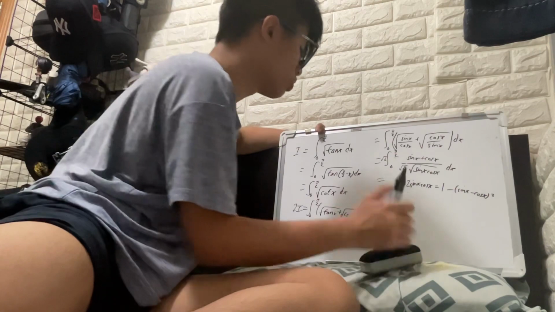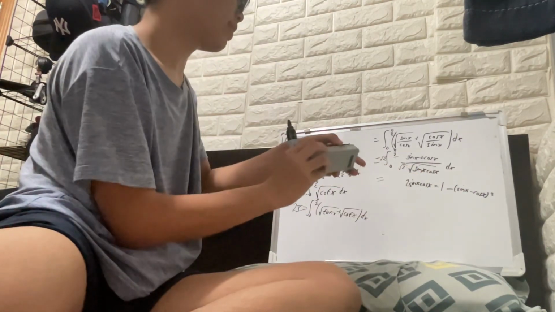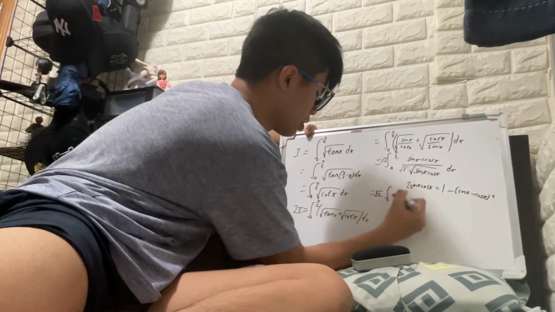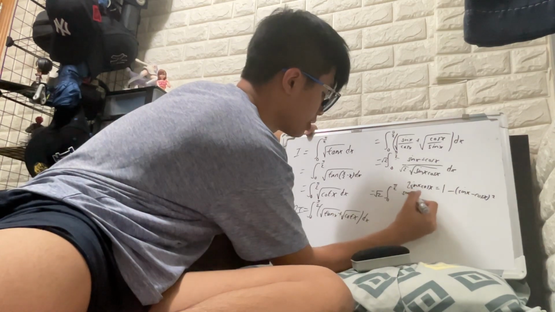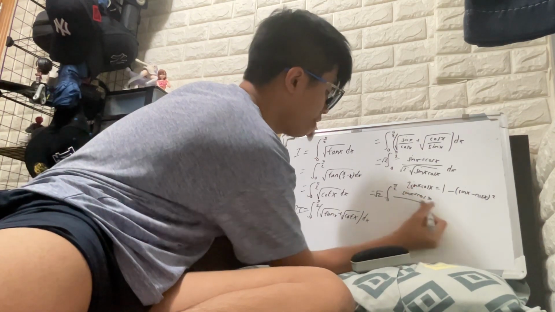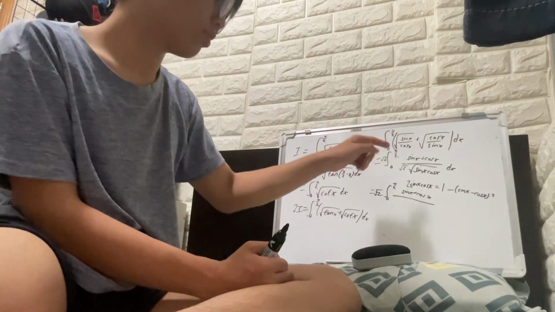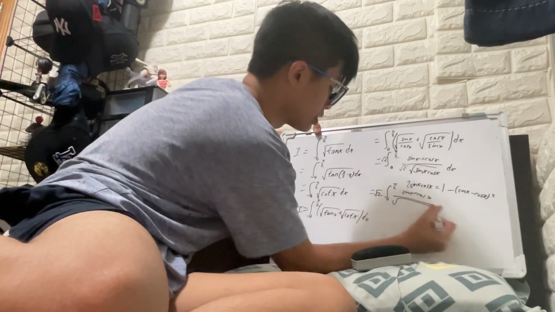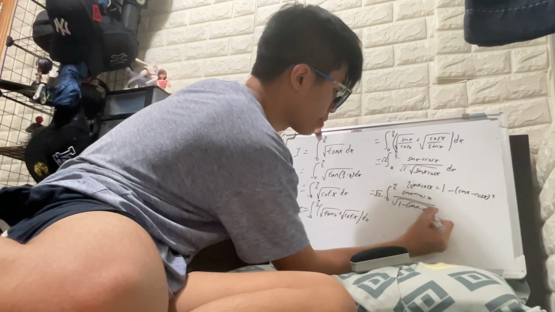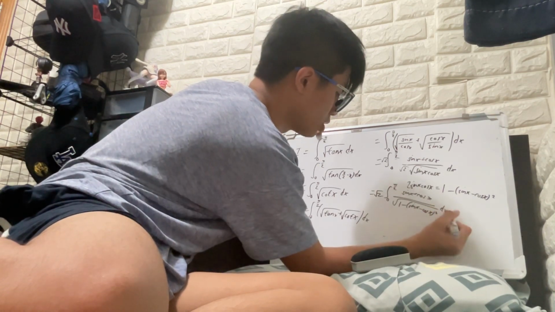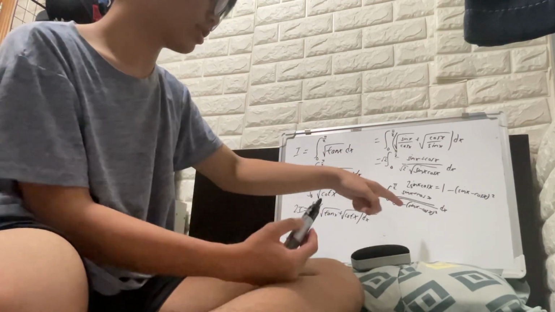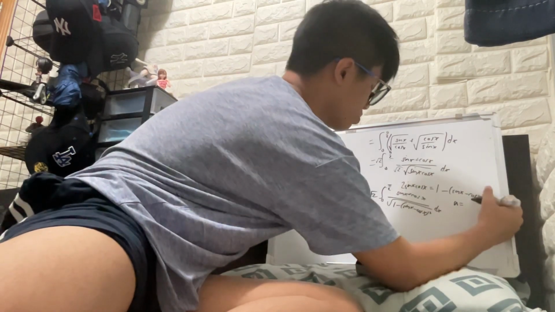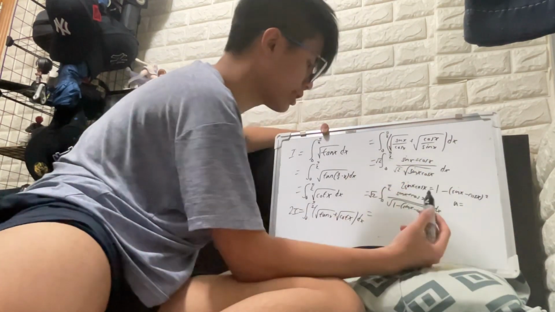Since I don't have enough space, let me just write it here. Square root of 2 multiplied by the integral of sin x plus cos x over, combining the square root, you will get square root of 2 sin x cos x. So 2 sin x cos x is just equal to 1 minus sin x minus cos x squared. So here we can use u sub because we know the derivative of this is just equal to that.